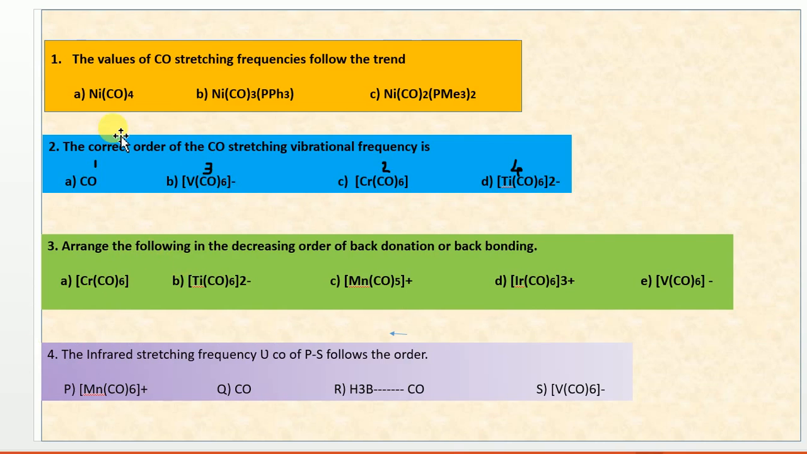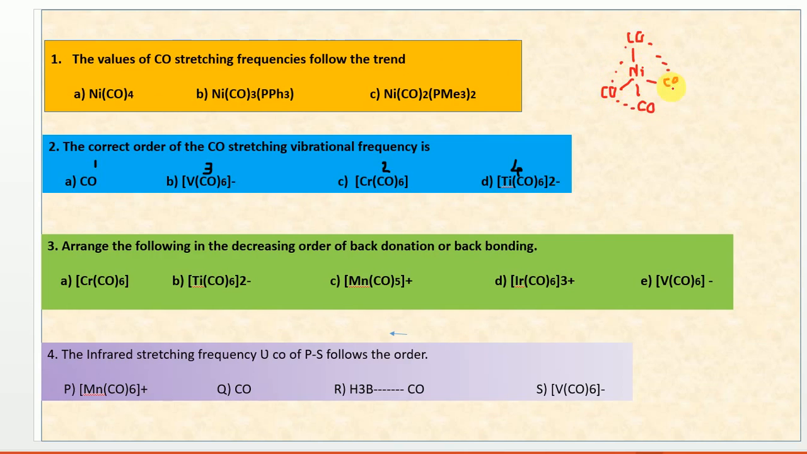So these are the very important previously asked questions from the exam point of view. See this one: the values of CO stretching frequency follow the trend. They are asking about the CO stretching frequency and asking to compare these three compounds. The first one they have given is nickel tetracarbonyl. As we know, nickel is oriented in a tetrahedral fashion in nickel tetracarbonyl.